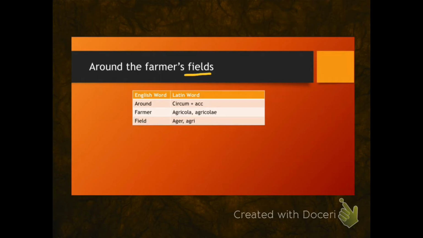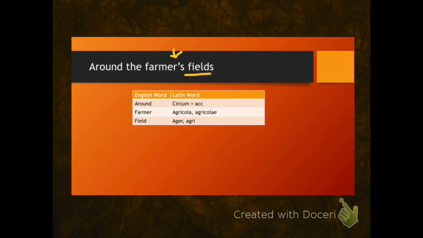So, fields completes the idea of the preposition. Also, inside a prepositional phrase can be included nouns that show possession, like farmer's, and even adjectives that might describe the object of the preposition.